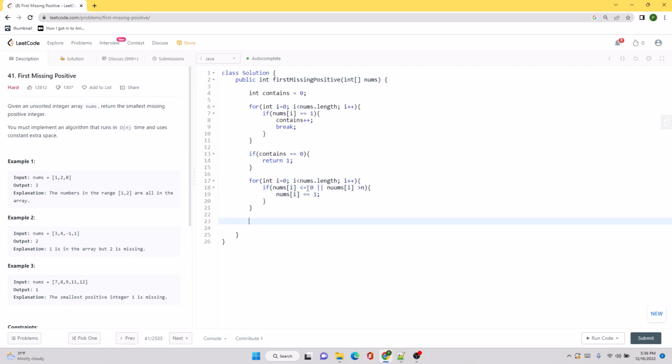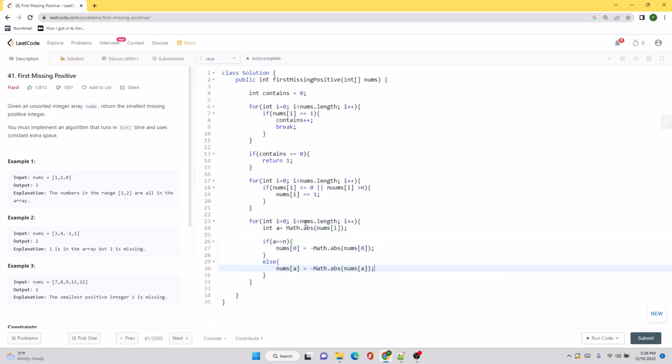Now all we need to do is go over the given input array where we have already changed the values to 1, and any time we identify a value different than 1, we will go to this array and change its subsequent index location to a negative value. Perfect. So with this loop, we have been able to convert to a negative value wherever we find a subsequent positive value, any value apart from 1.